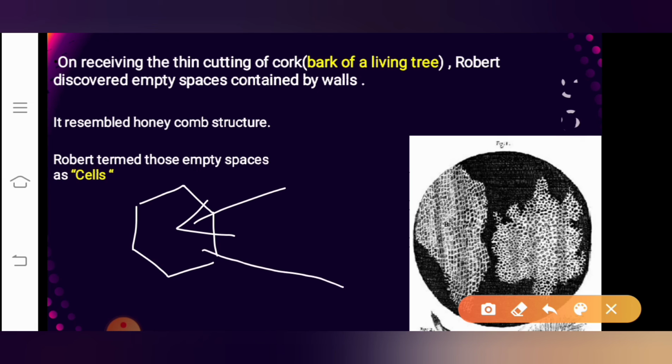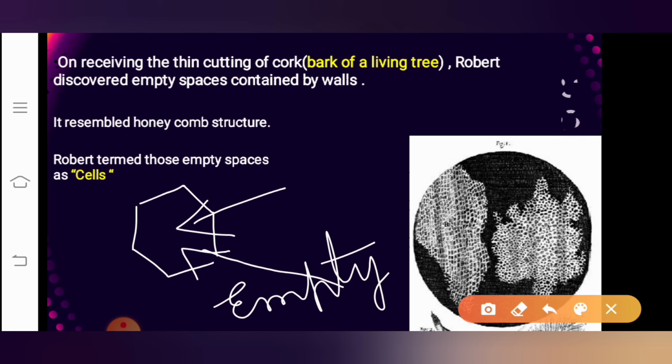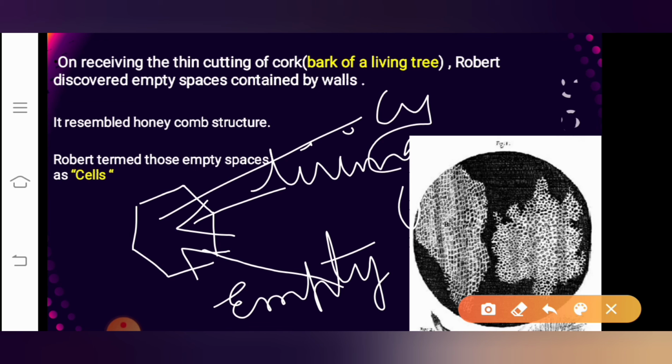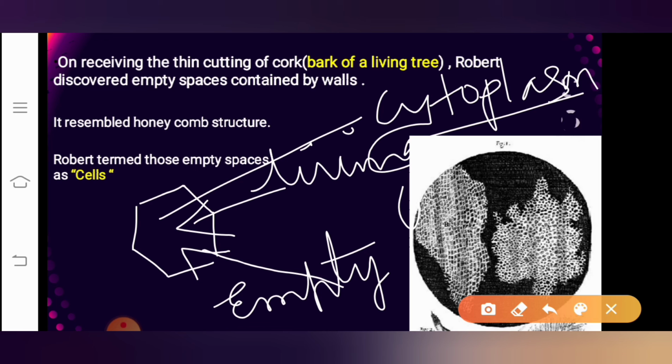When he observed the dead tissue, there was nothing there, only empty space. But when he observed the living tissue, he found some juicy thing inside, which is called cytoplasm. What is cytoplasm? I'll be explaining that in the next video. For now, understand the word cytoplasm. Clear? So this was his observation at the end of all his microscopical studies.